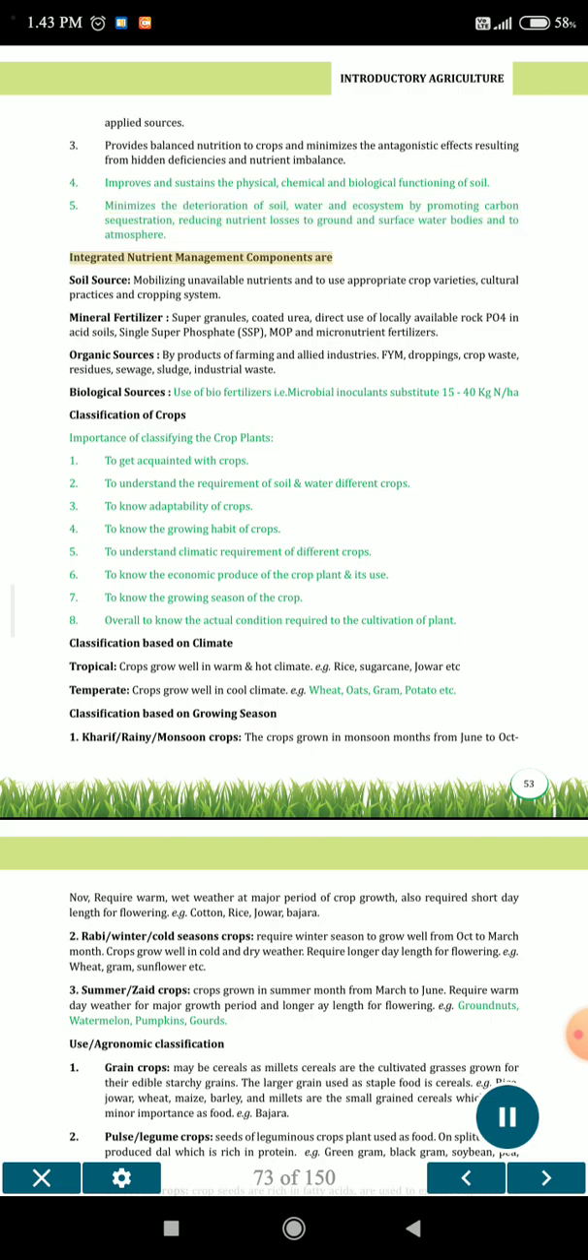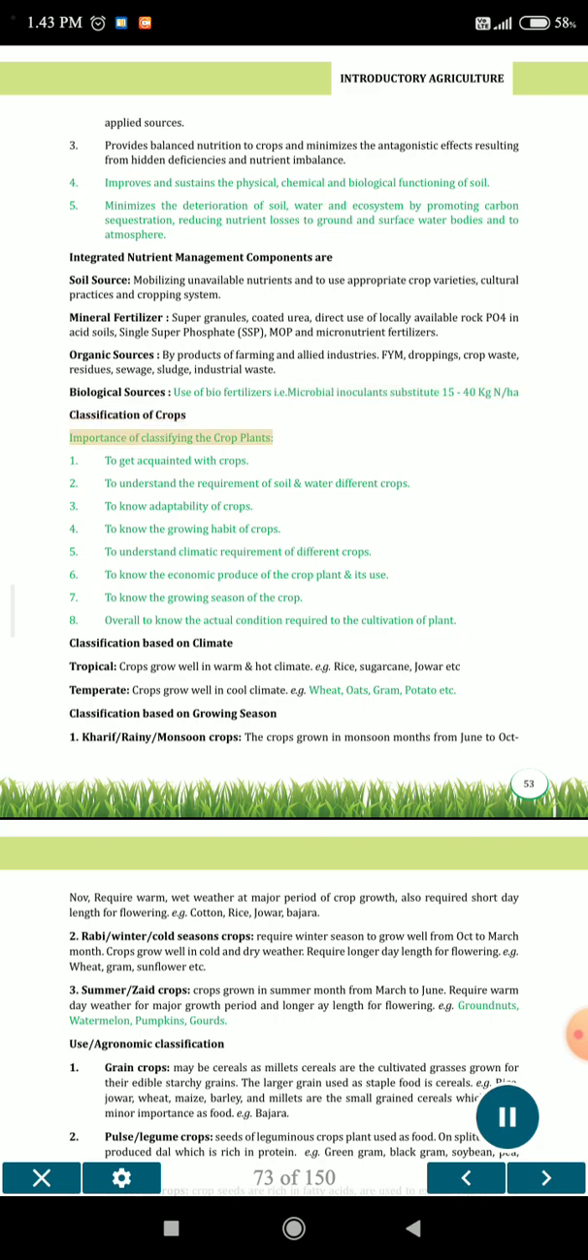Integrated nutrient management components are soil source, mobilizing unavailable nutrients into use, appropriate crop varieties, cultural practices and cropping system. Mineral fertilizer: super granules, coated urea, direct use of locally available rock phosphate in acid soils, single superphosphate, SSP, MOP and micronutrient fertilizer. Organic sources: byproducts of farming and allied industries, FYM, droppings, crop waste, residues, sewage, sludge, industrial waste. Biological sources: use of biofertilizer, i.e. microbial inoculant substitute 15 to 40 kg N per hectare.